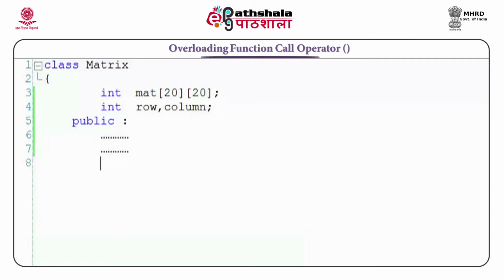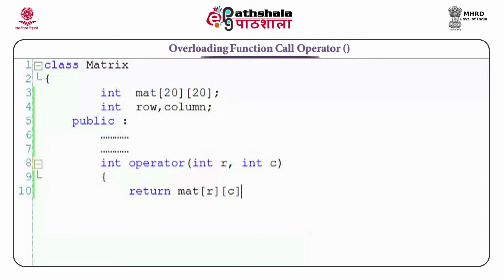Let us have a look at the class. If we define a class matrix which has two data members, one a two dimensional array of dimension 20 by 20 and two integer variables row and column. We can have other relevant functions in this class like constructors and functions for reading and writing. That is not the point of focus here, we can just see how we can overload the function call operator for this class.